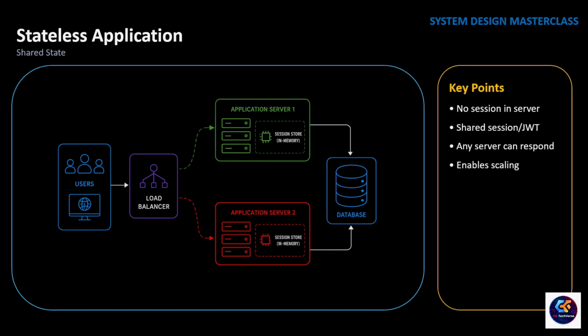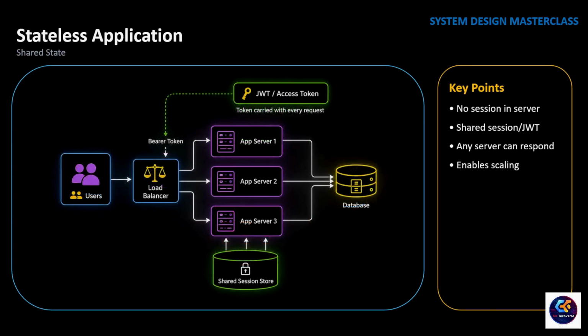This happens because the application is stateful. Each server keeps user-specific information in its own memory. That works with a single server, but once a request can be routed to any server, it becomes a problem. The solution is to make the application stateless. Instead of storing user session information inside the application server, we store it in a shared location or send it with every request, such as using a session store or JWT token. Now every server receives all the information it needs to process the request.